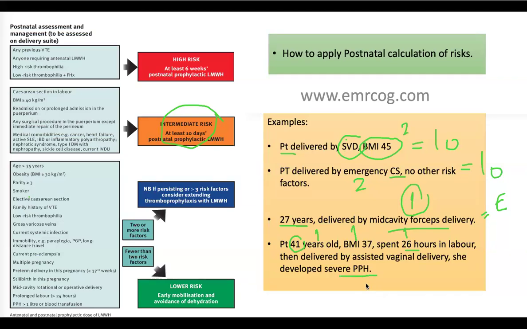Severe postpartum hemorrhage is 1. So please calculate the risk here. You will find that's 1, 1, 1, 1. It's 4. Because here in the guideline they said if more than 3 risk factors, consider extending thromboprophylaxis with low molecular weight heparin. So extend the use of low molecular weight heparin. This is the answer for that question.